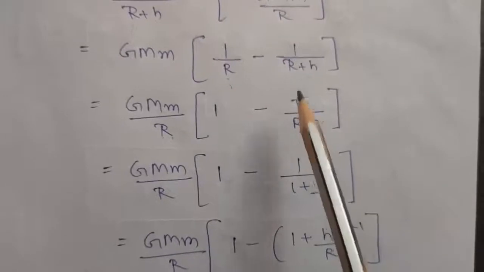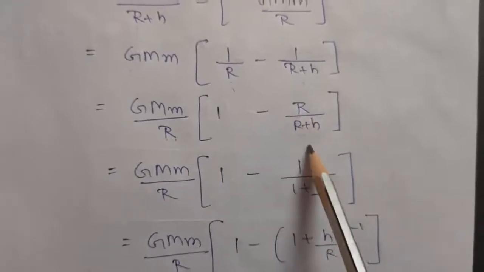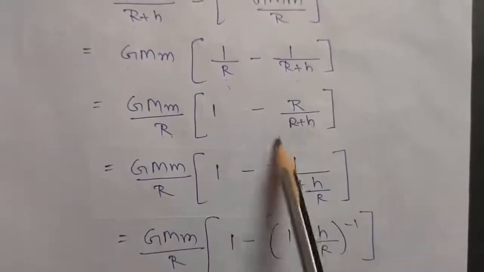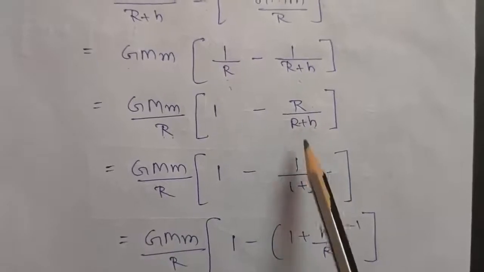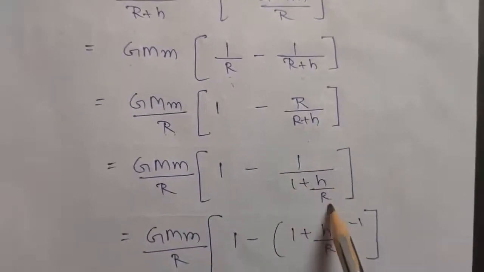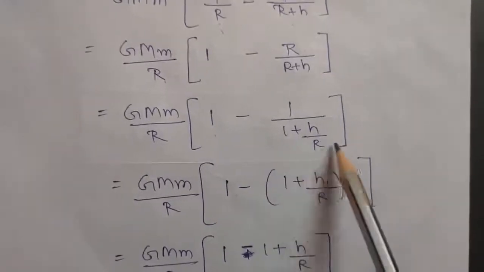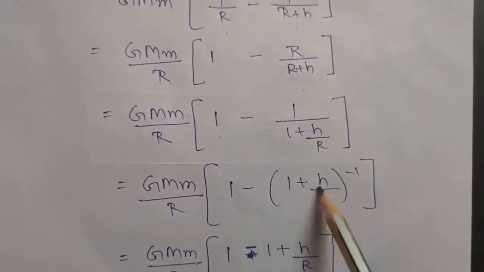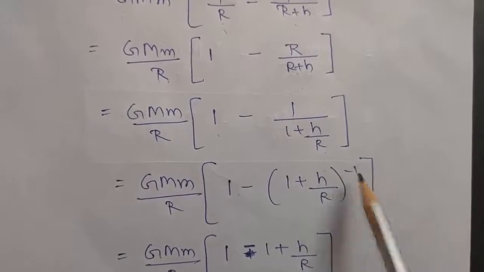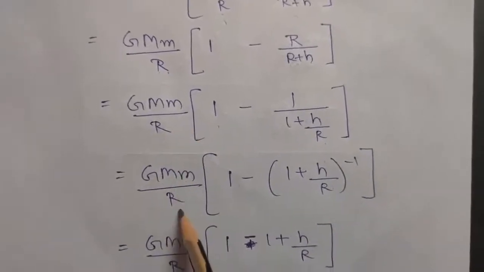Now take this R in the denominator. So this term will become R by R, 1 plus h by R. Rest is same. Now again taking this whole term in the numerator, that will become 1 plus h by R whole to the power minus 1. Rest of the term is again the same.